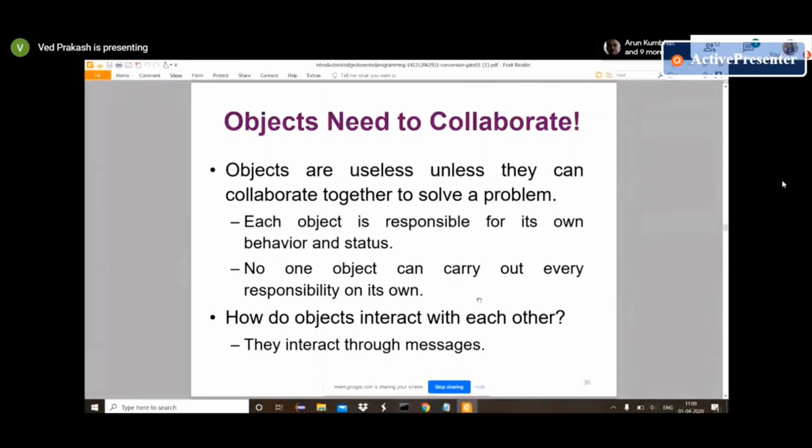A single object in isolation is mainly like functional programming. If we cannot reuse that object, it's the same as any procedural program.